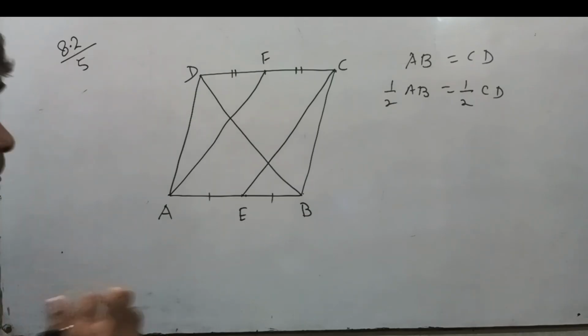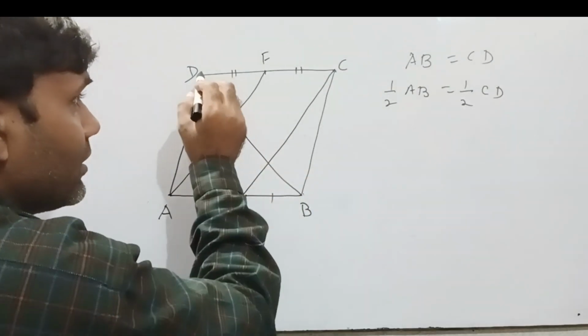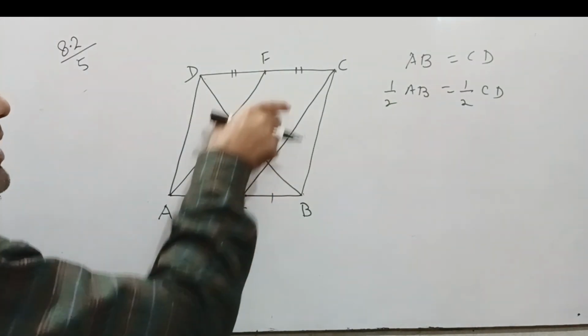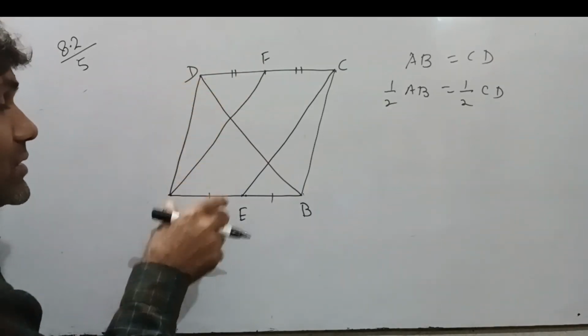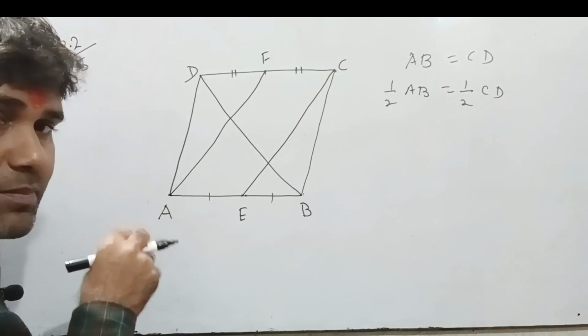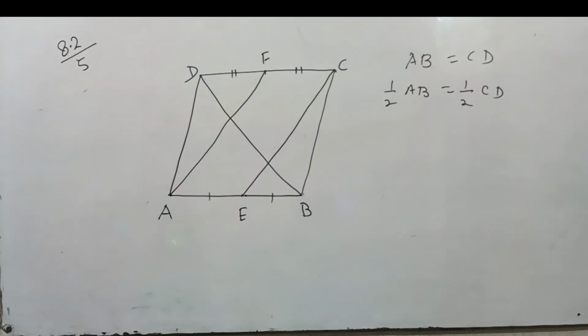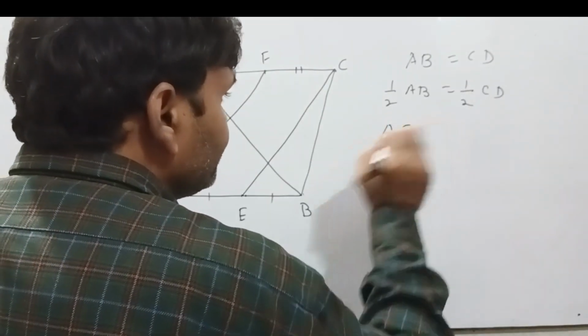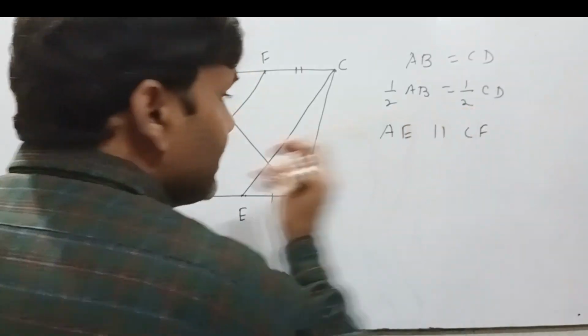Let us see. AB parallel to CD, it means if this side is parallel to this side, it means this side AE is parallel to CF. Why? Because both are the line segments of AB and CD respectively. Okay. Then we have AE parallel to CF.